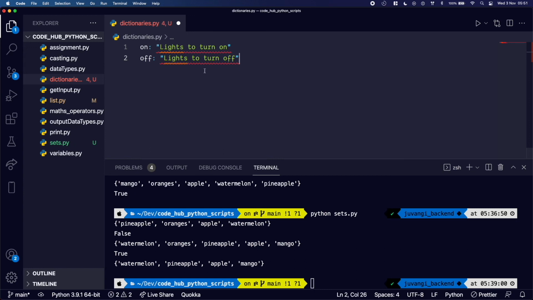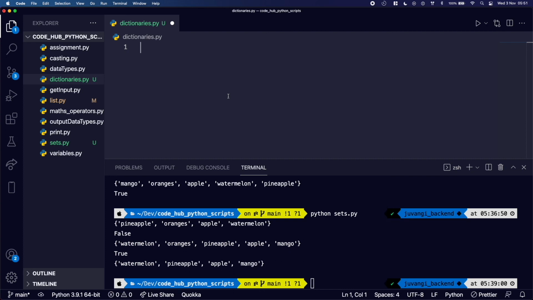One of the ways to understand dictionaries is that every value must have a key, and every key should have a value. The way to express a dictionary is almost similar to sets, but with a twist.